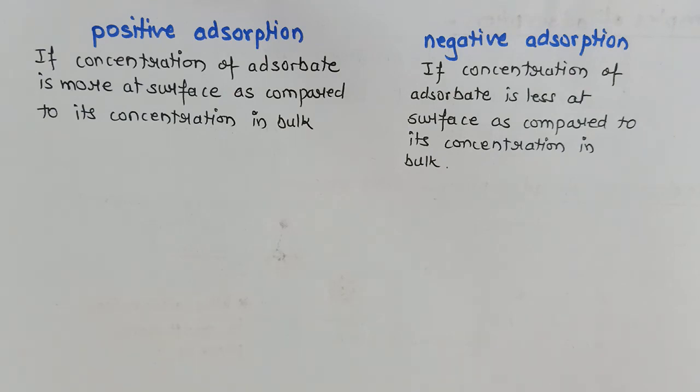So in today's class, we have discussed all the basic concepts related to surface chemistry. Surface chemistry basically starts with the concept of adsorption. So we have seen the difference between adsorption and absorption. We have seen the basic concepts like adsorbent, adsorbate, desorption, sorption, the types of adsorption, etc.